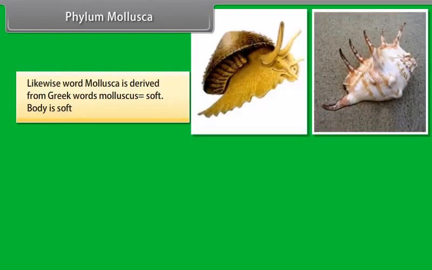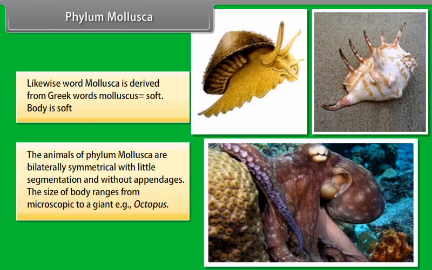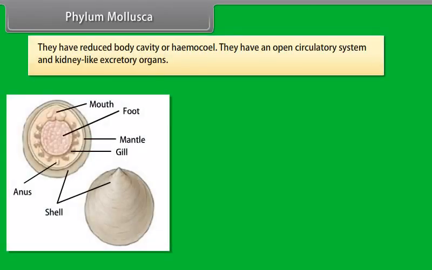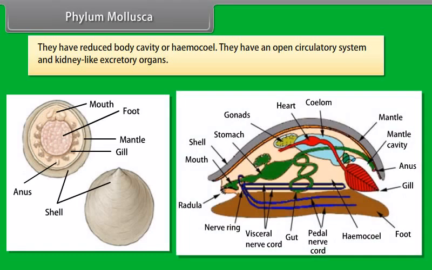Phylum Mollusca. The word mollusca is derived from the Greek word molluscus, soft, as the body is soft. The animals of phylum Mollusca are bilaterally symmetrical with little segmentation and without appendages. The size of the body ranges from microscopic to giant, that is, octopus. They have a reduced body cavity or hemocoel. They have an open circulatory system and kidney-like excretory organs.